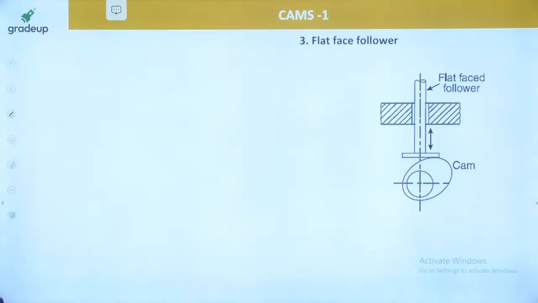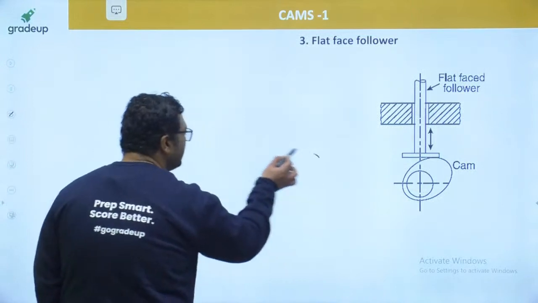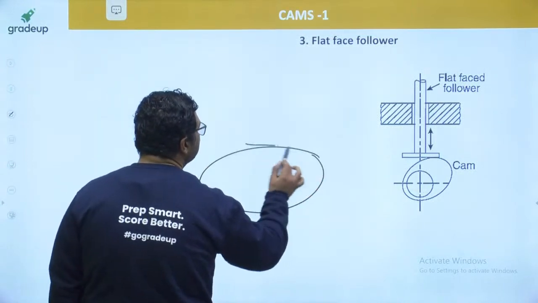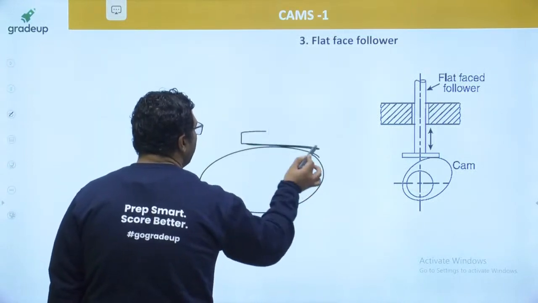Next is the flat face follower. When you are using this as a cam, we are using this as a flat face follower like this.